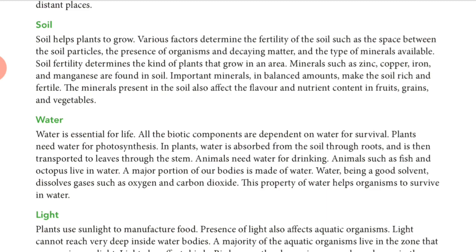Now if we discuss animals, animals drink water, right? So water is also helpful to digest the food eaten by animals, and for blood circulation water is required, and water is a good solvent, right?